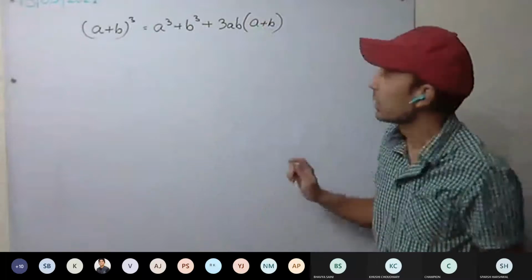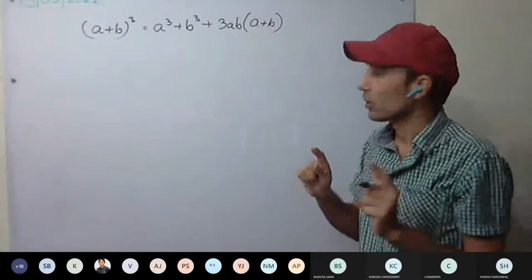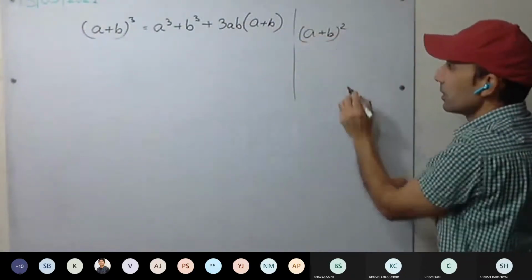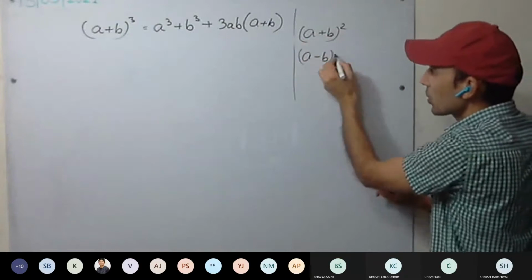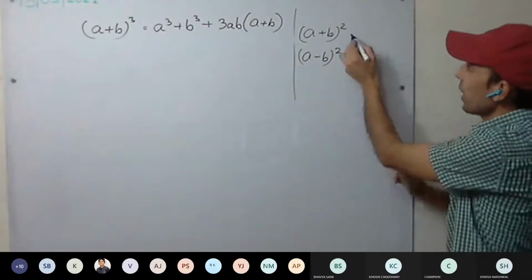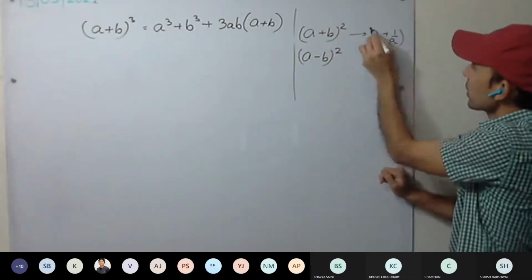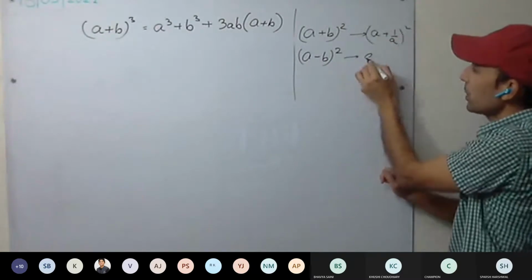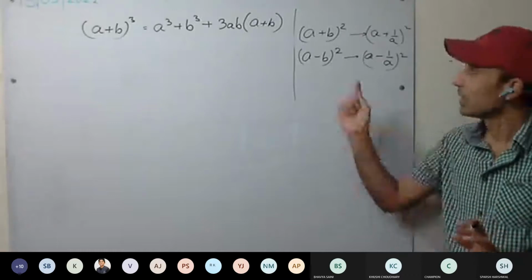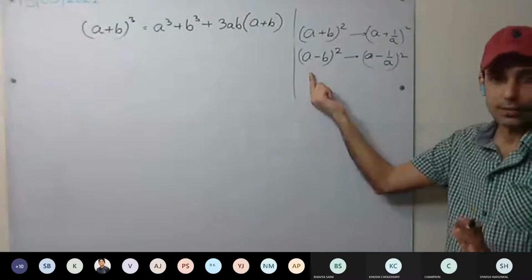That's all. There, the first identity we have remembered is A plus B the whole square, which we have solved as well. We have remembered A minus B the whole square. You remember these two? They are sufficient. Now from this, if B equals 1 upon A, we have derived A plus 1 upon A the whole square, and similarly A minus 1 upon A the whole square. These were the first two identities.